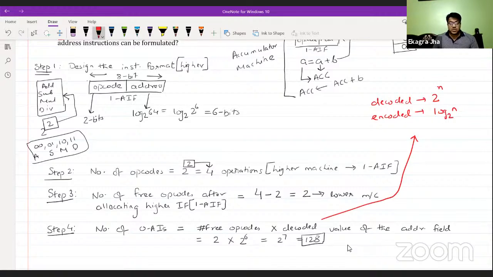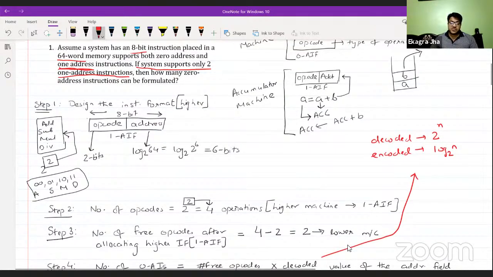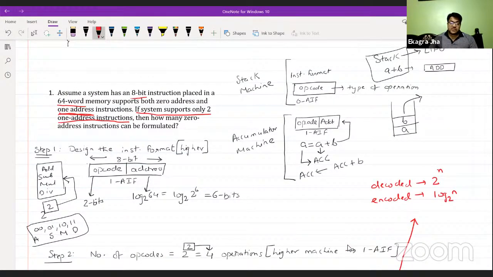This particular question about instruction format might come in the EC branch as well. So you must have knowledge about instruction formats and the various architectures or machines based on the instruction set. There are 3 or 4 machines based on the instruction set that come in the syllabus. First is the stack machine, then the second one is the accumulator machine. This is again part of EC as well, because it's a new subject for EC students, so this might come in the upcoming year.